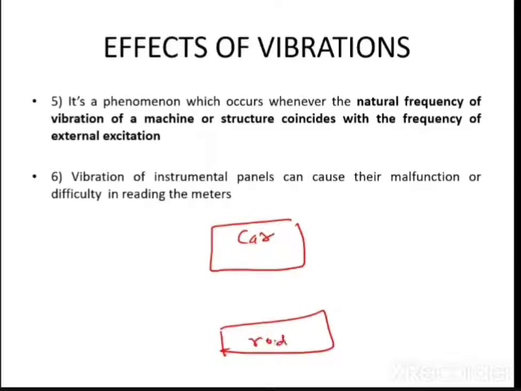Now tell me, how will the vibrations occur from the road and go to the car, and how will the vibrations occur in the car and go to the road? Now what are the sources of vibrations in the car? Anybody? In the car or in your bike, where do the vibrations come from? Engine, yes. So the source of vibration is nothing but the engine.